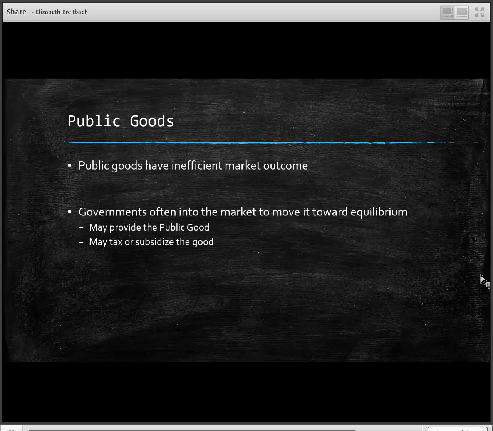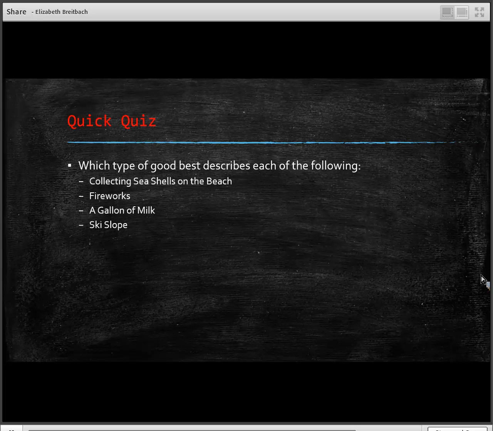Okay, so let's do a quick quiz to determine which type of good each of the following would be. Collecting seashells on the beach, fireworks, which we've already talked a little bit about, a gallon of milk, and a ski slope. All right, so I'm going to bring us back to that chart so we can look at it, but collecting seashells on the beach, fireworks, a gallon of milk, and the ski slope. So I want you to pause, and after I return, we'll go through each of those 4 examples.